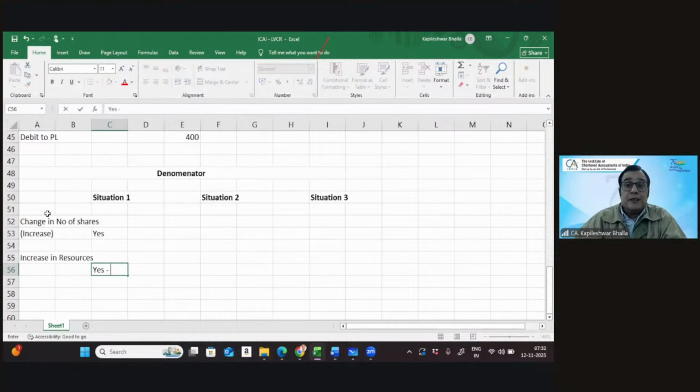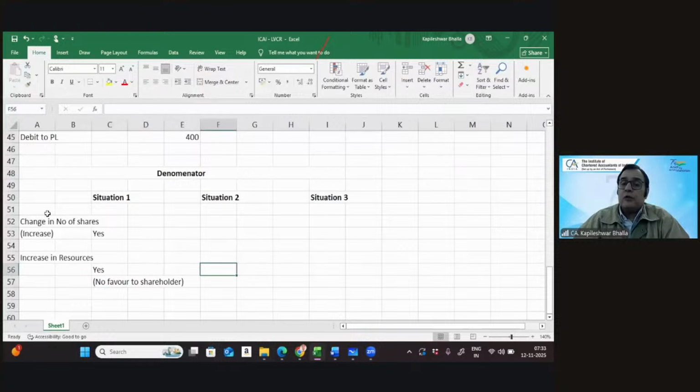Yes. And when I say yes in this case, I'm looking at that there is no favor to the shareholder. The company has got no favor to the shareholder. So you land up issuing the shares, let's say, at a market price. The second situation I'm looking at, is there an increase in resource?